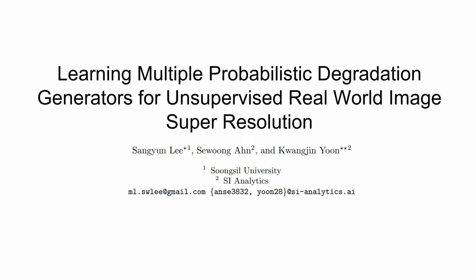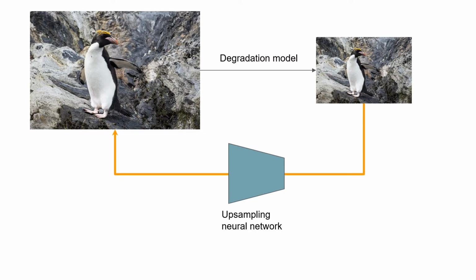Hi, in this video, I'll present our work on learning multiple probabilistic degradation generators for unsupervised real-world image super-resolution. The goal of unsupervised real-world super-resolution, or USR, is to reverse the degradation process, which is unknown and only implicitly represented through the corrupted observations.